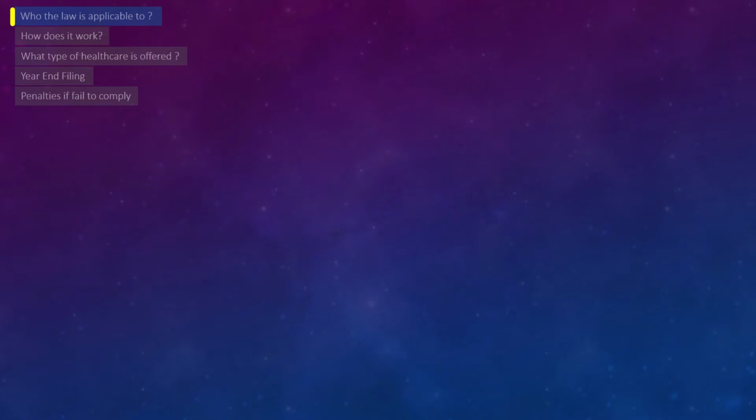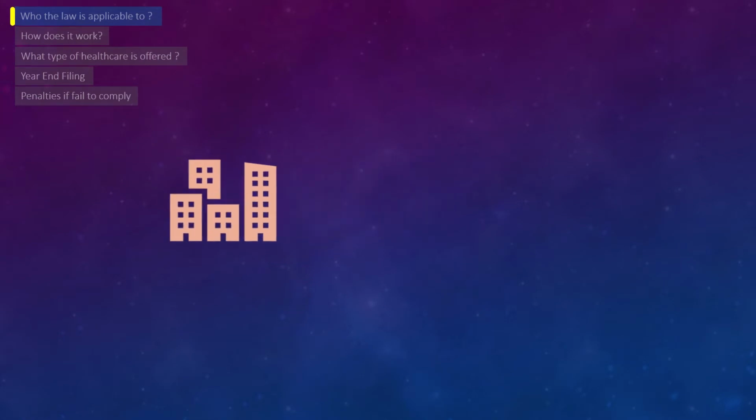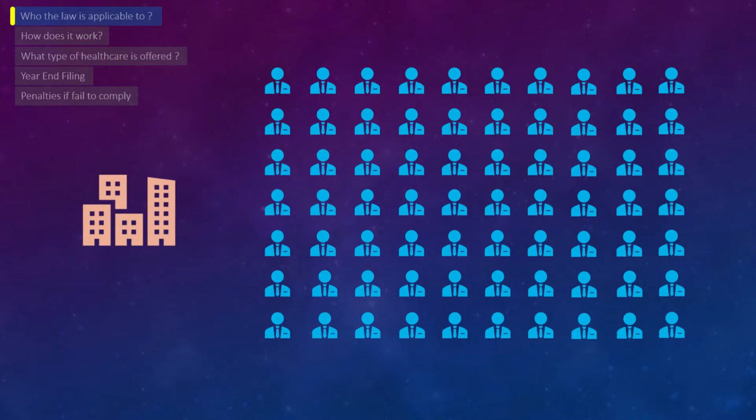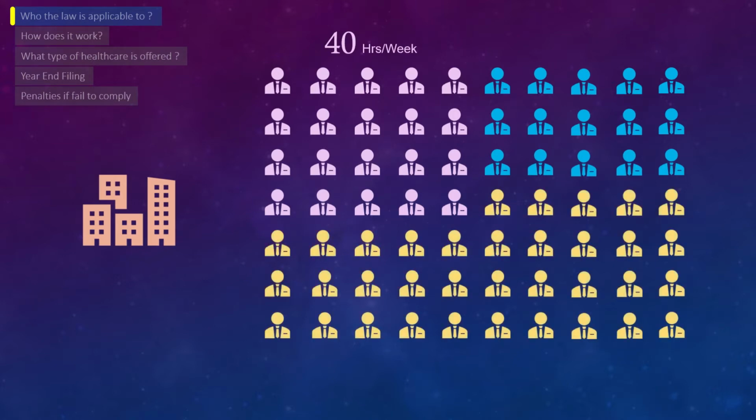Let's assume there is an employer with 70 employees. Out of these, 20 are full-time salaried who work 40 hours a week. From the remaining 50, 35 are hourly who work on an average of 30 hours a week, and 15 are hourly who work 20 hours a week.